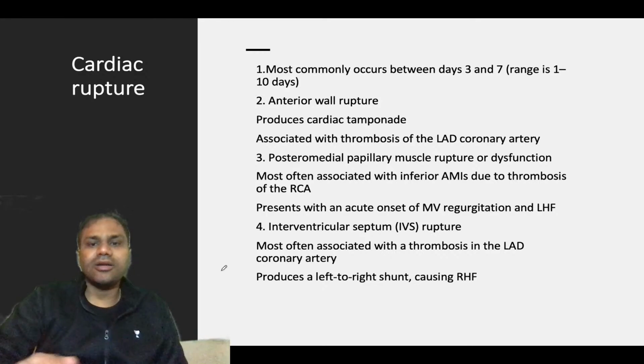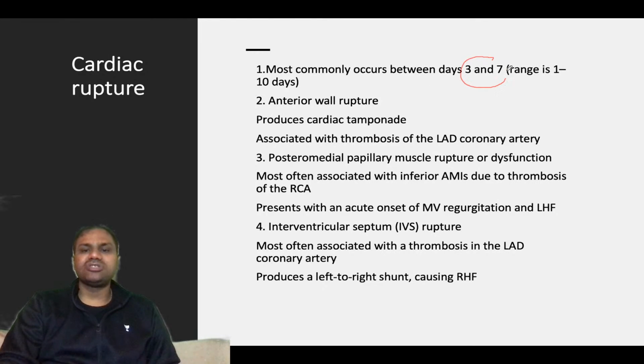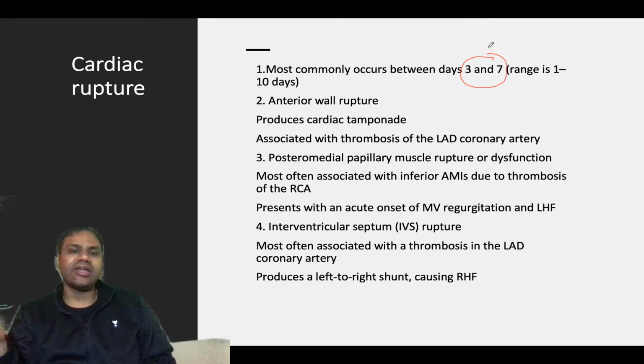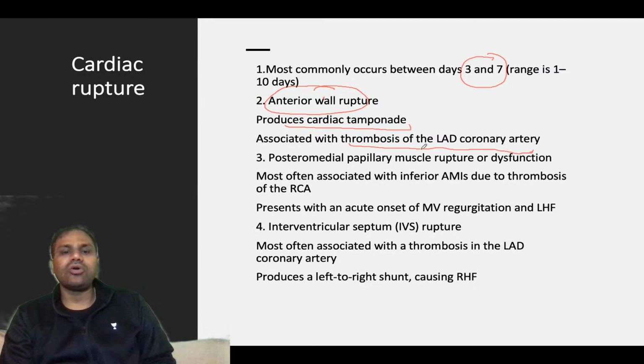Cardiac rupture most commonly occurs between 3 to 7 days, or anything up to 10 days. Anterior wall rupture produces cardiac tamponade, associated with thrombosis of the LAD coronary artery. Then there is posteromedial papillary muscle rupture, which is most commonly associated with inferior AMIs. So posteromedial papillary muscle rupture is associated with inferior AMI.